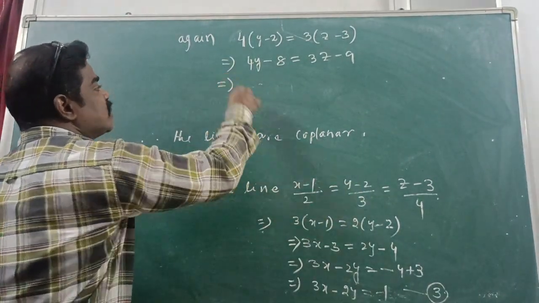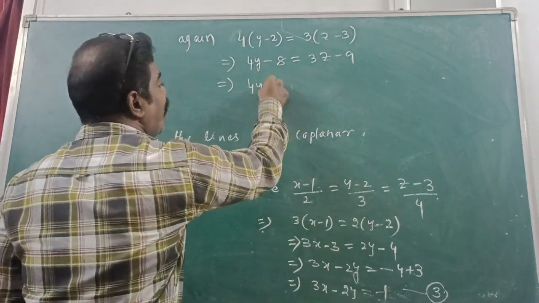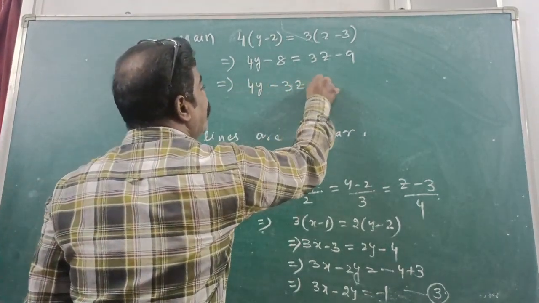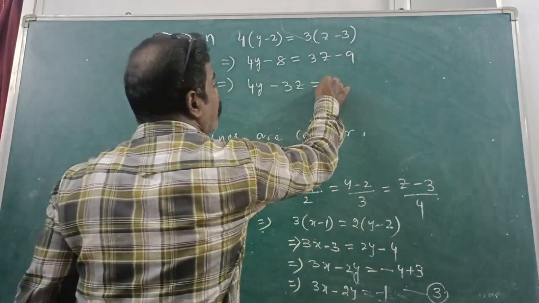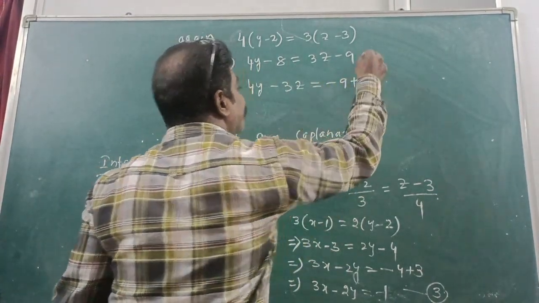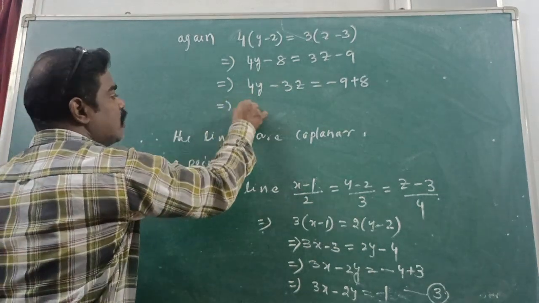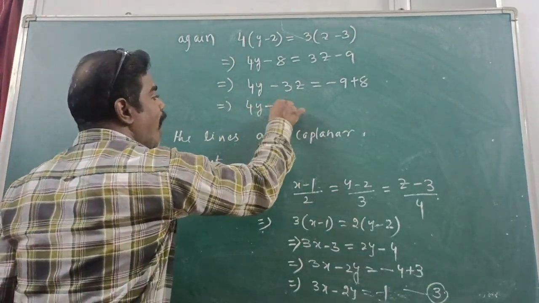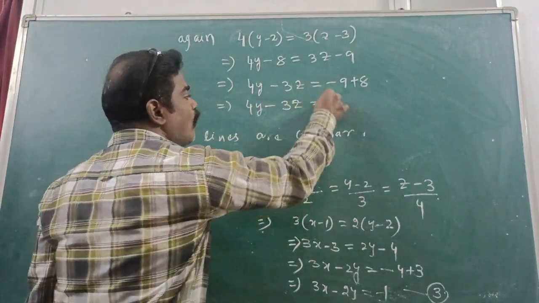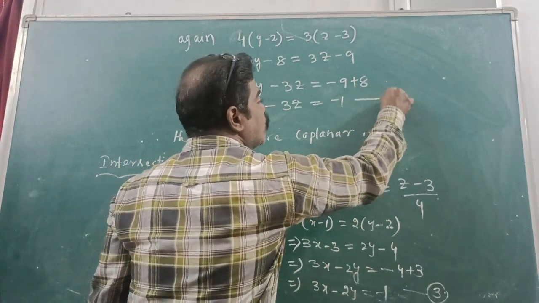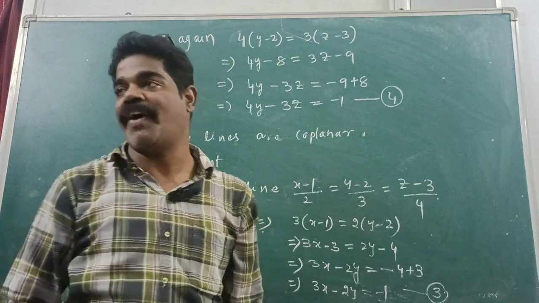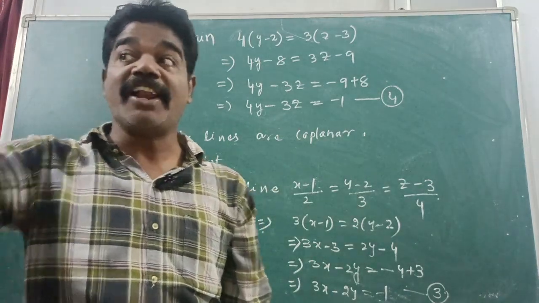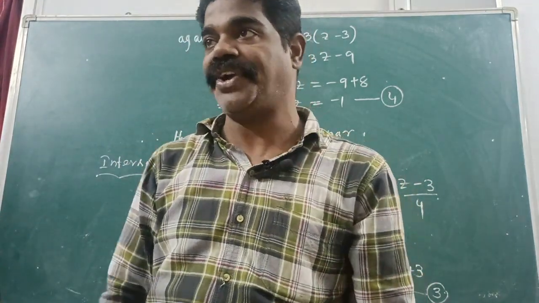This implies 4y minus 3z is equal to, you take minus 8 that side, minus 9 plus 8. This implies 4y minus 3z is equal to minus 1. Give equation number 4. We got two planes from equation 1. Okay. Similarly from equation 2 also. Right or not? Fine.